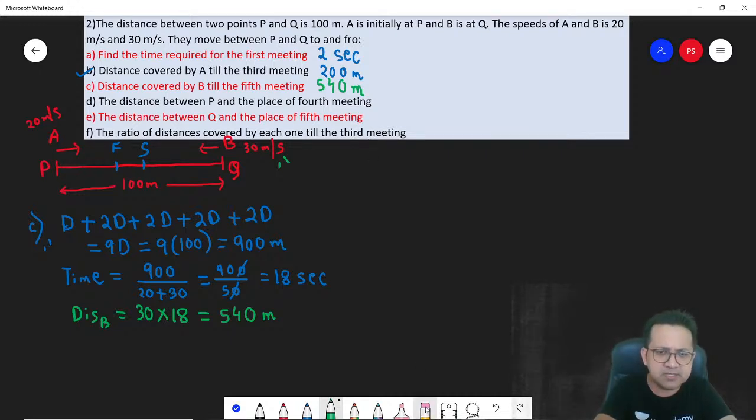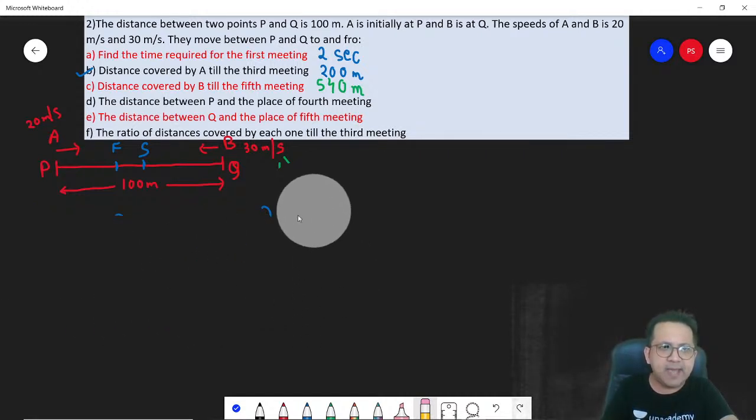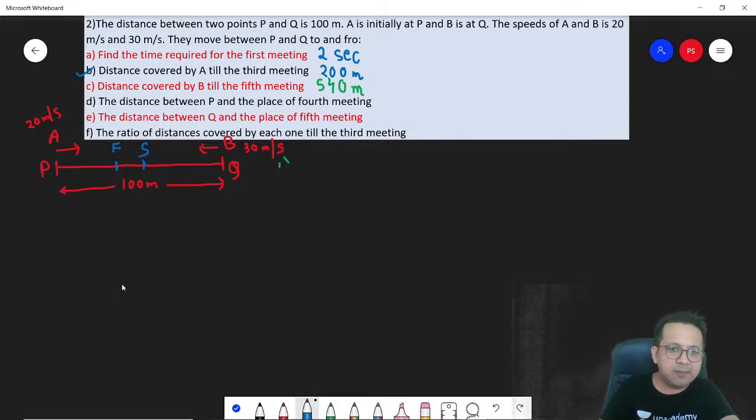Number D. Let's look at number D. The distance between P and the place of the fourth meeting. Okay. So first time they meet, they need to cover distance D. Every subsequent meeting occurs at 2D. Fourth meeting, right? So second meeting 2D, third meeting another 2D, fourth meeting another 2D. So basically, the fourth time when they meet, they together cover a distance of 7D. D is 100. So they together cover a distance of 700.